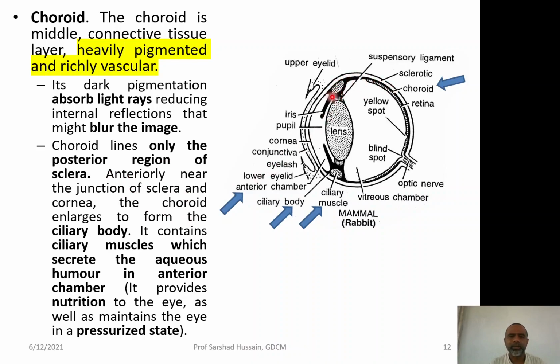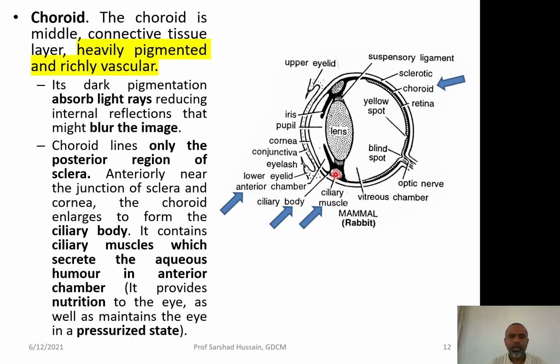At this region he is talking about, anteriorly near the junction of sclera and cornea. So, here this is the cornea and the sclera was coming over it. So, this was the point from which the cornea was starting to take its position, and behind it was the sclera. So, at this junction he is talking about, the choroid becomes enlarged enough, you can see over there, to form a ciliary body. So, this is the ciliary body, it has ciliary muscles attached with it.